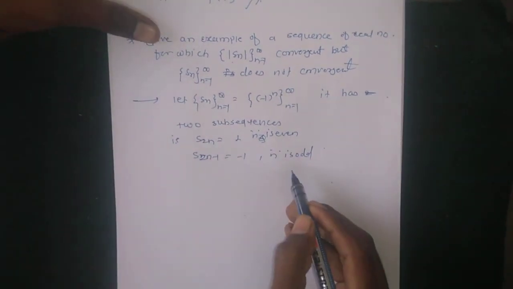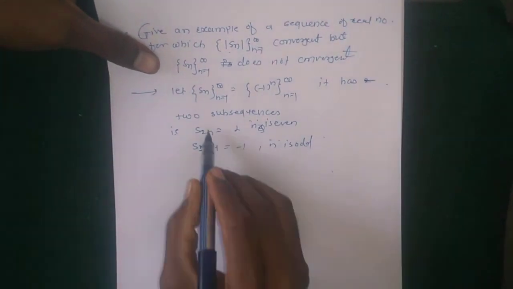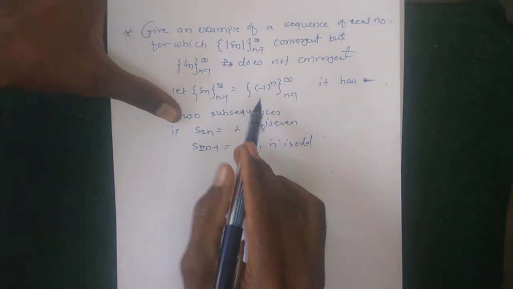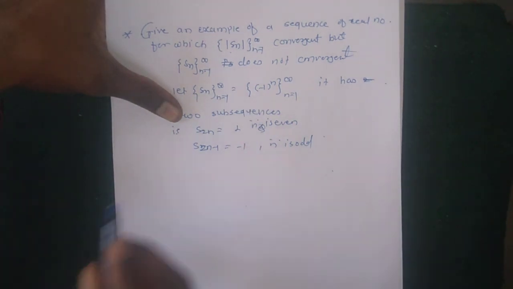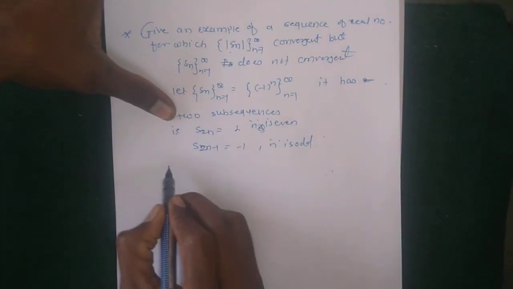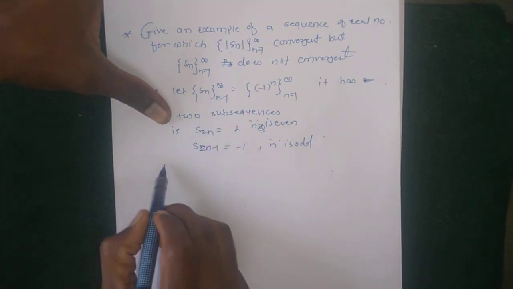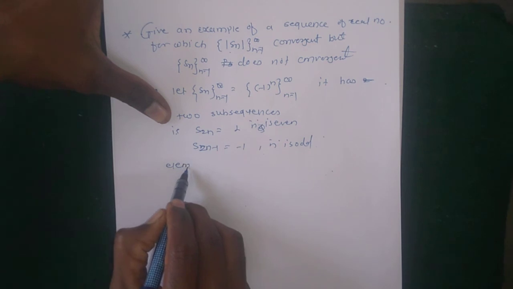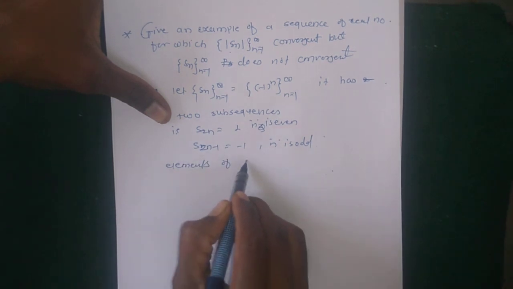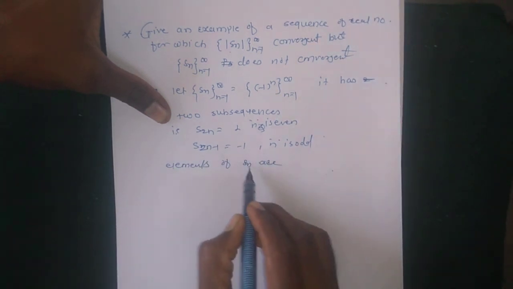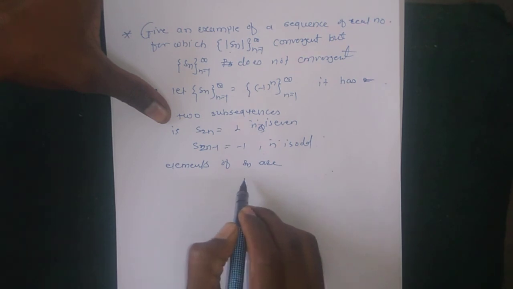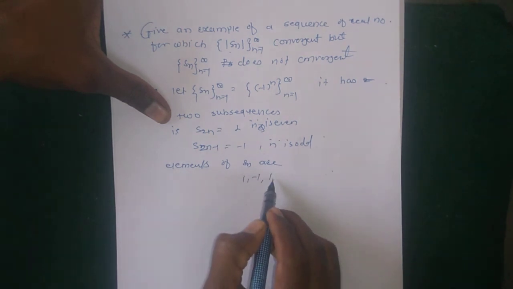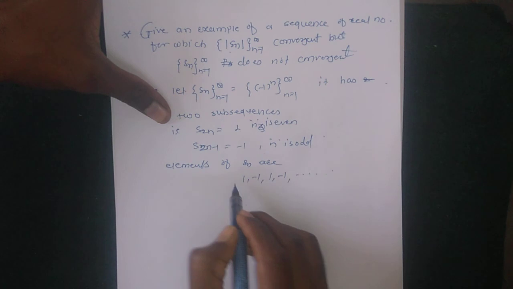So one is even and one is odd. These are the two subsequences of Sn. The elements of Sn are 1, minus 1, 1, minus 1, and so on.